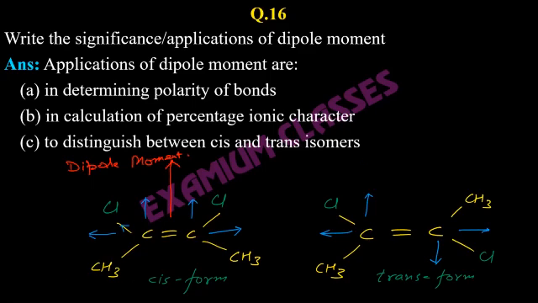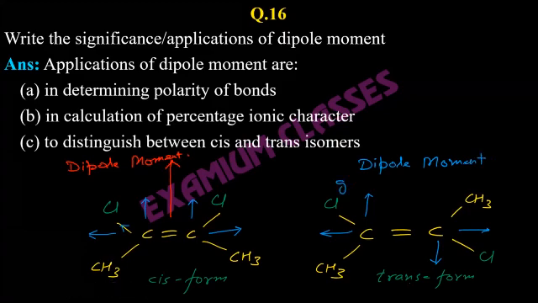So the dipole moments get cancelled out. So it means cis form is more polar than trans form.